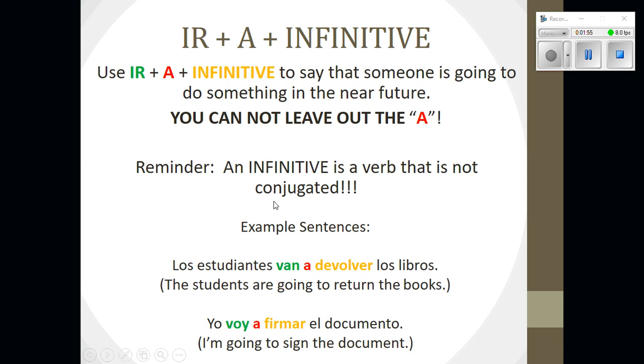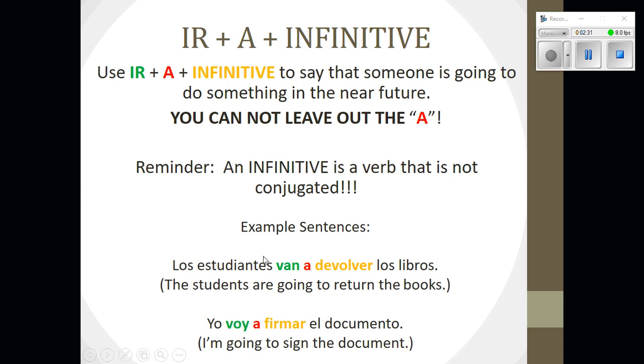All right, there's some information on this slide that we'll use to finish up part A of the note guide, but let's go through and discuss it. It says use ir plus a plus infinitive to say that someone is going to do something in the near future. You cannot leave out the a. All right, so just a couple reminders here. An infinitive is a verb that is not conjugated. Okay, so if you look at these sentences below, we have an infinitive here and an infinitive here. Okay, notice that they are not conjugated. They've been left in their simplest form. Okay, to return, devolver, and firmar, to sign.